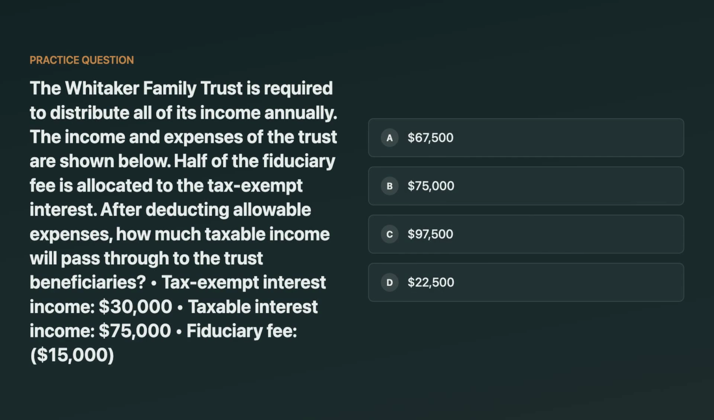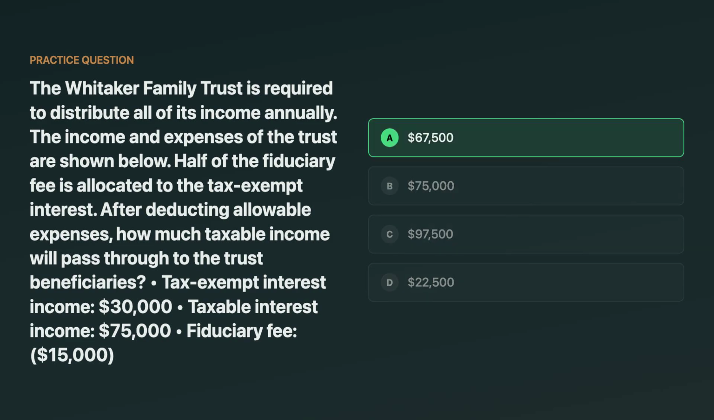The Whitaker Family Trust must distribute all income annually. It has $30,000 of tax-exempt interest, $75,000 of taxable interest, and a $15,000 fiduciary fee. Half of the fiduciary fee is allocated to the tax-exempt interest. After allowable expenses, how much taxable income passes through to the beneficiaries? Think about it.